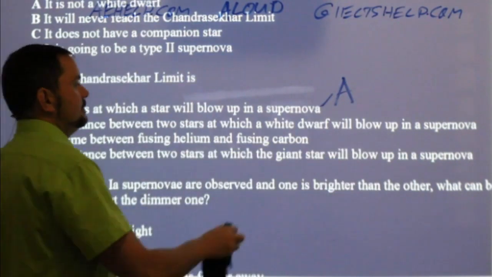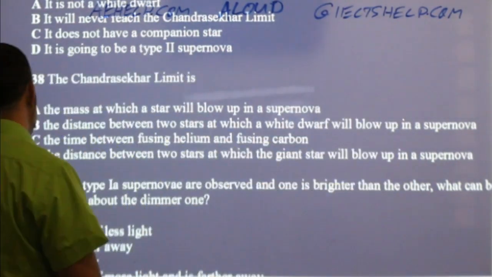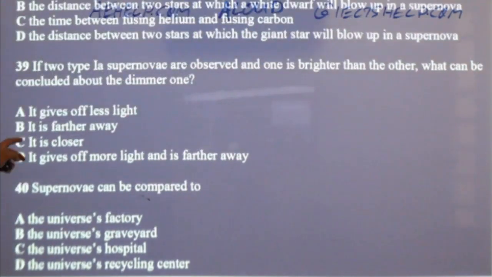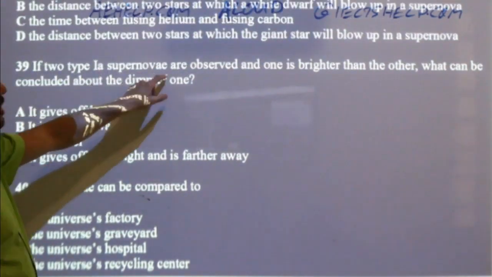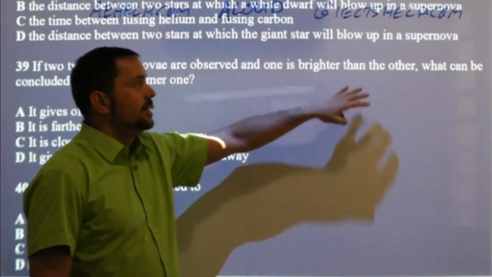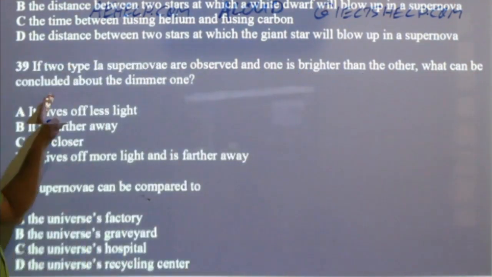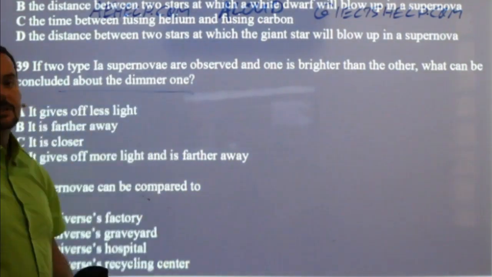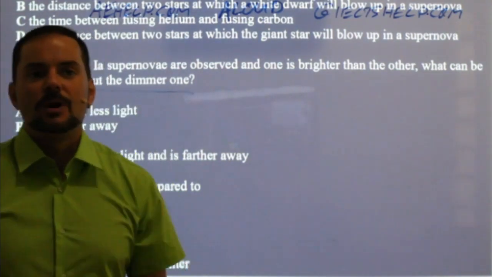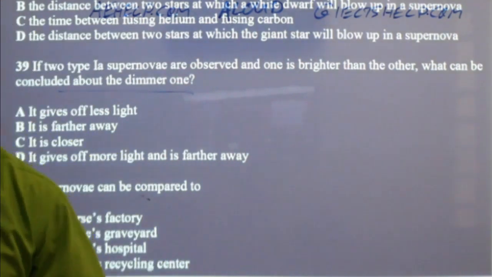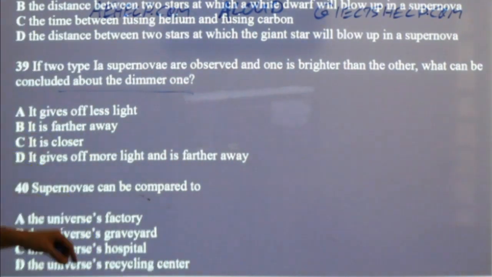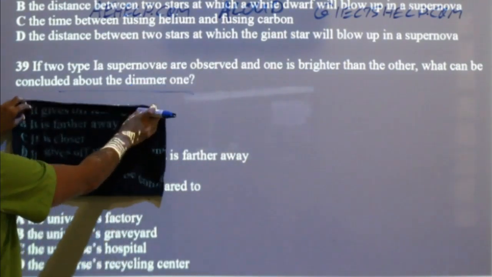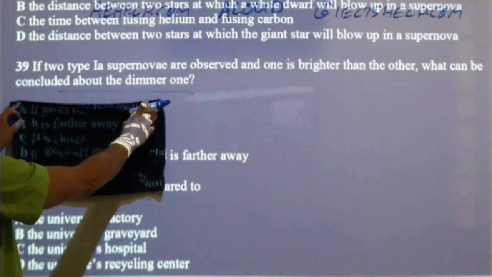All right, couple more questions. 39. If 2 type 1a supernovae are observed and one is brighter than the other, what can be concluded about the dimmer one? So what can be said about the dimmer one? What can we say about the dimmer one for number 39? In your own words. Don't read. Okay? I'm going to hide the answers. Okay, there. What can we say about the dimmer one?